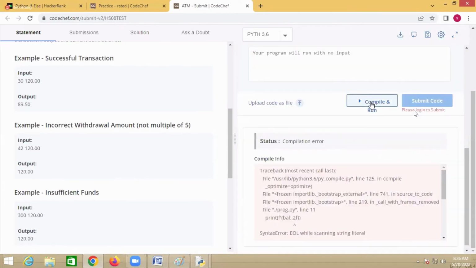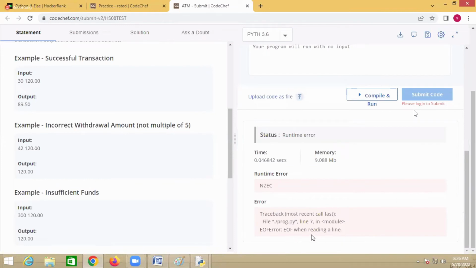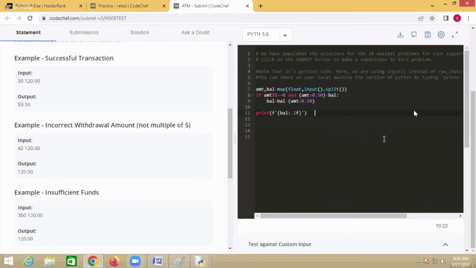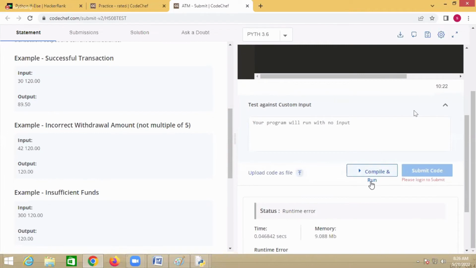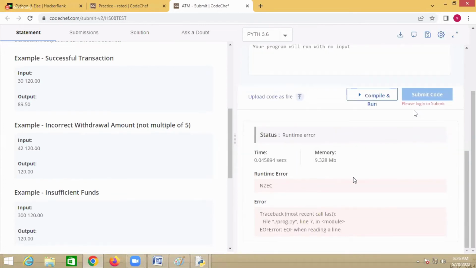Then again click on Compile. Okay, now there is no syntax error actually.